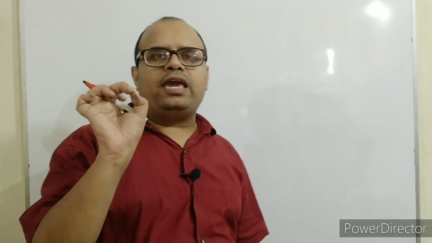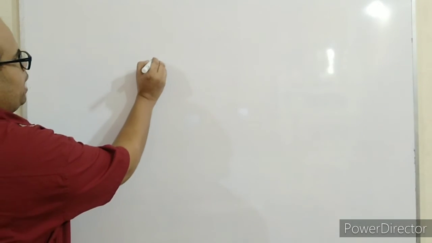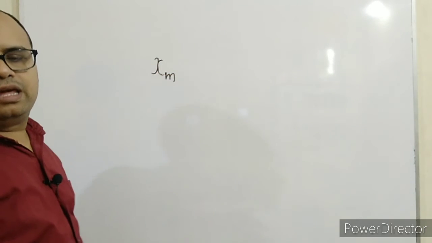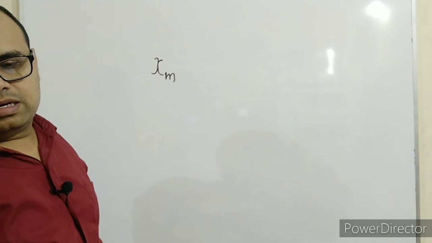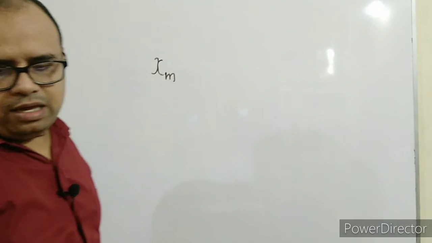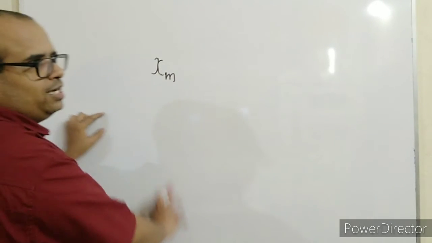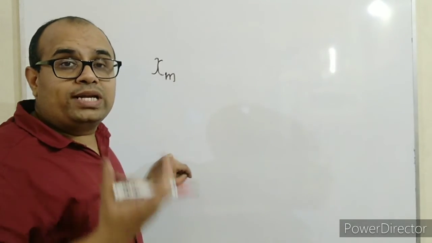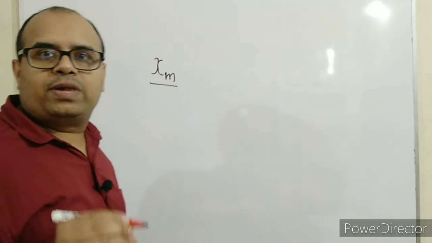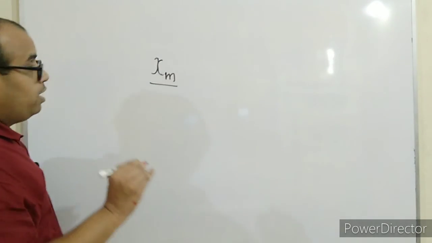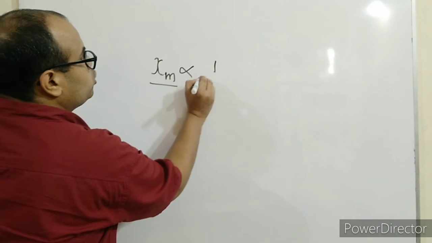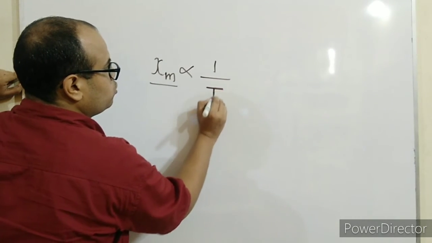Magnetic susceptibility of a paramagnetic material, chi m. Okay, what is magnetic susceptibility? You all know. Magnetic susceptibility is the ease with which a material gets magnetized. So it is experimentally observed that the magnetic susceptibility of a paramagnetic material is inversely proportional to the absolute temperature.